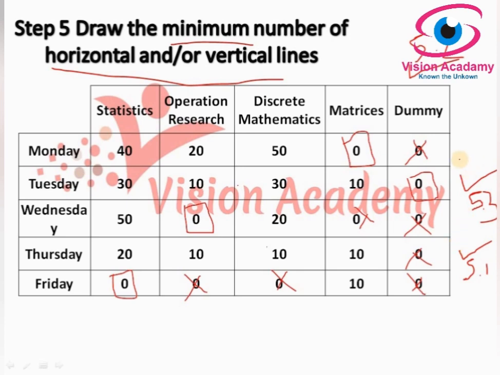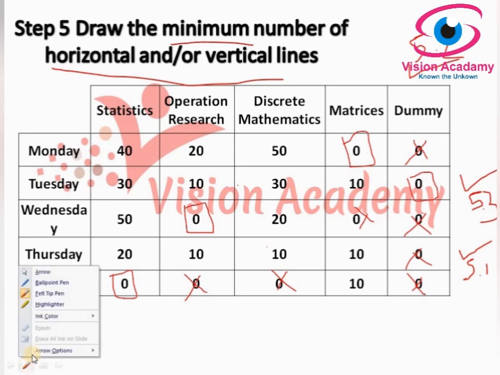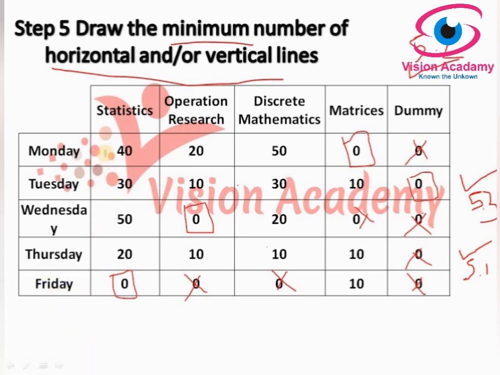So unmarked rows are Monday, which is not given any tick mark, and Wednesday and Friday.